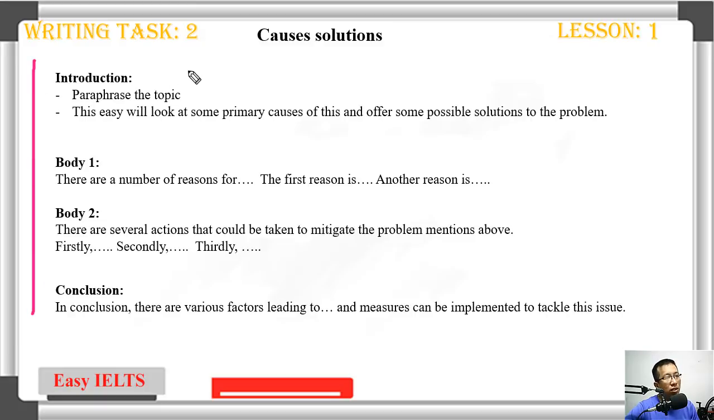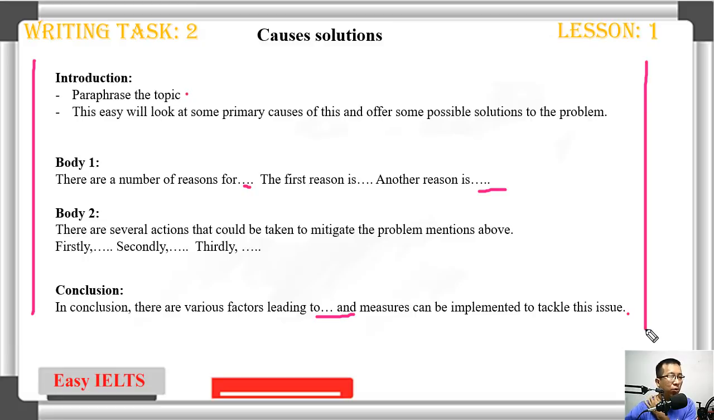For the introduction, the first sentence, paraphrase the topic. Second sentence, write this: This essay will look at some primary causes of this and offer some possible solutions to the problem. Body 1: there are a number of reasons for this, and you write the first reason is, another reason is. For body 2: there are several actions that can be taken to mitigate, like to solve, the problem mentioned above. Firstly, secondly, and thirdly. In conclusion, there are various factors leading to, and measures can be implemented to tackle this issue.